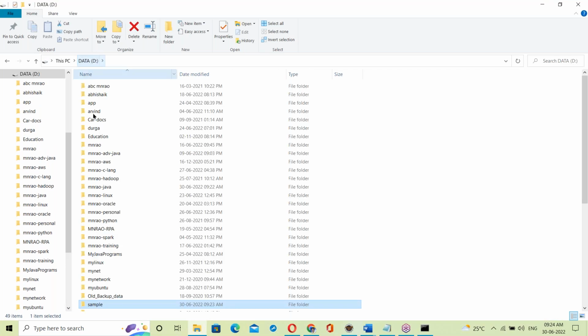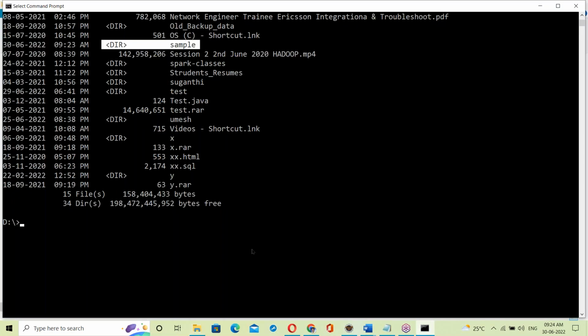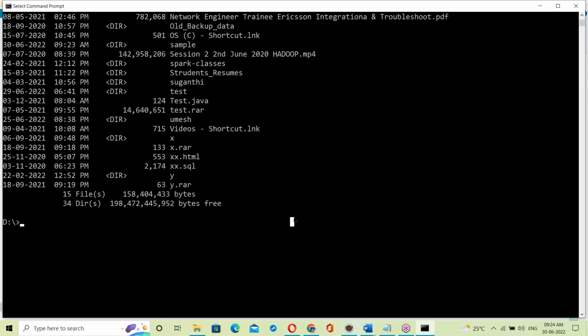In a GUI we call it a folder, and in the character interface we call it a directory. Now CD, change directory, to sample.